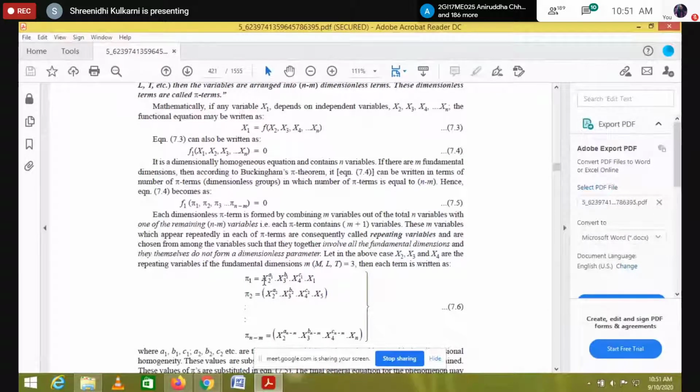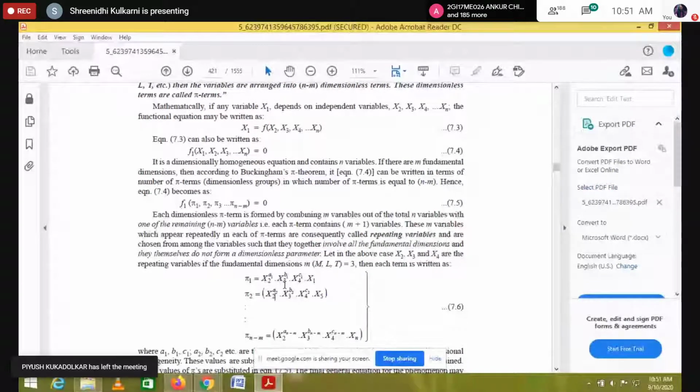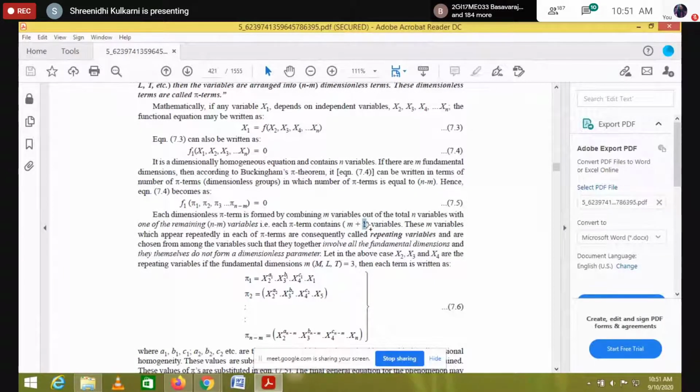What is pi 1? x2 to the power of a1, x3 to the power of b1, x4 to the power of c1, and one more is x1. And you just see the pi 2 term. In the pi 2 term, whatever this x2, x3, x4, it is common. Means whatever this m is common in all each pi terms, and whatever this is, it is a non-repeating variable. So that's why you took it as x5. So you can see this is the x5.